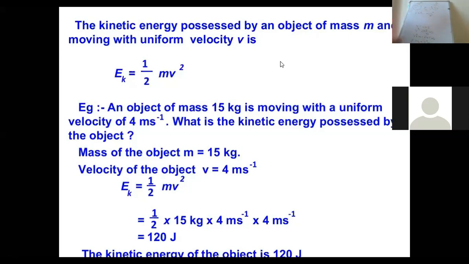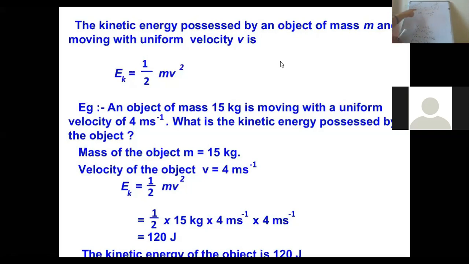But what is the work done equal to? When the object was moving and it ultimately went to rest, the kinetic energy was equal to the work done.